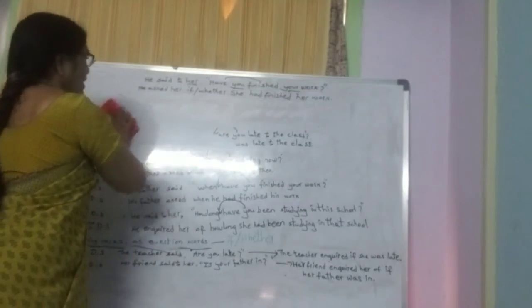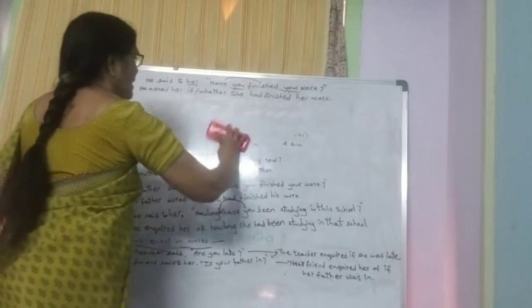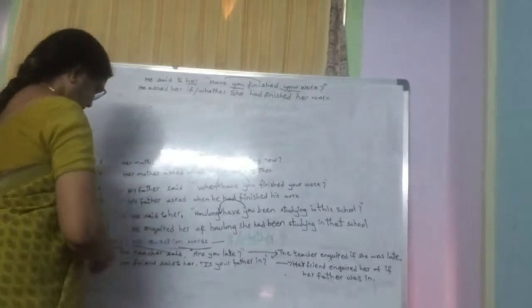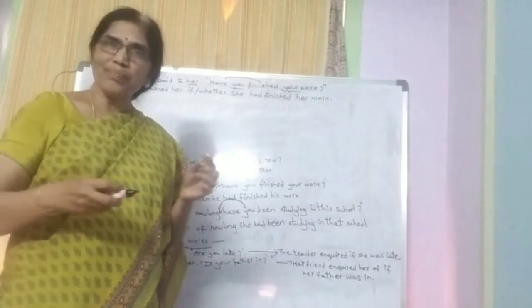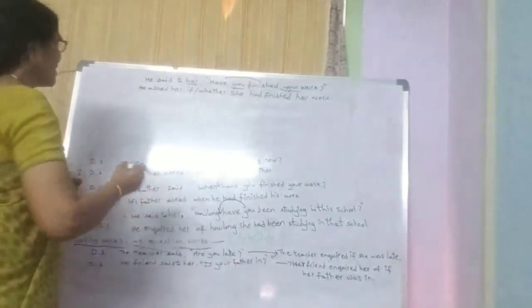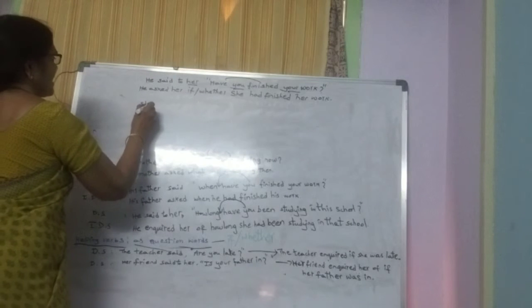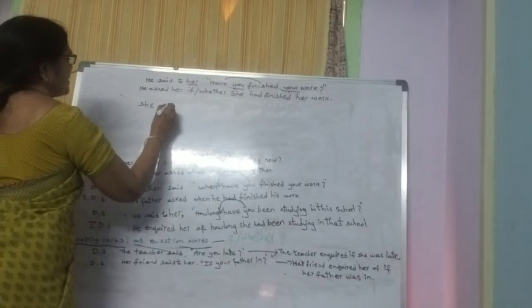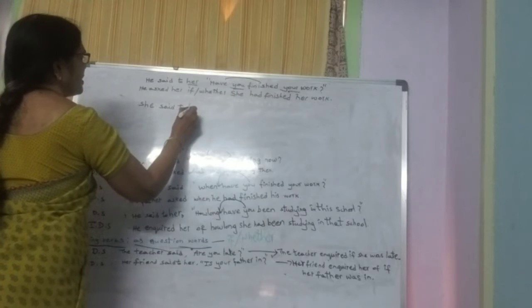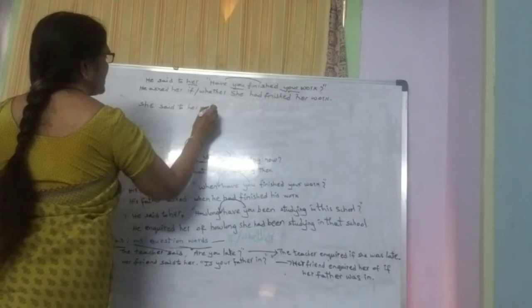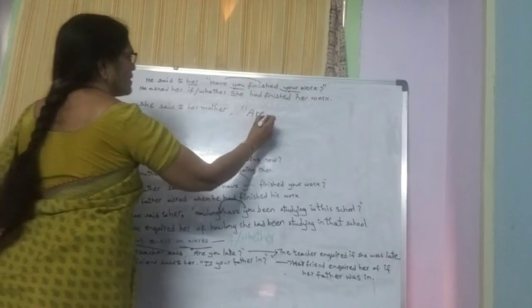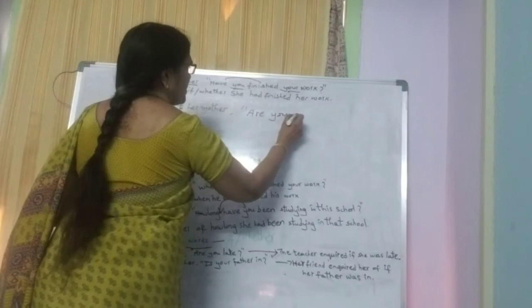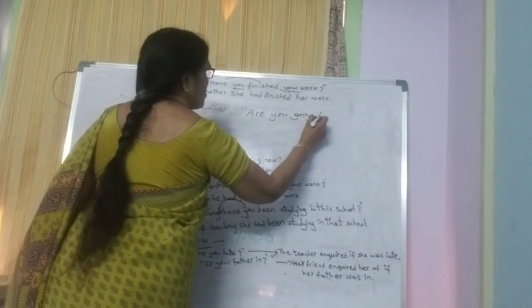Now, okay, children, is it clear to you? Let us revise all these examples once again. Shall we write one more sentence in present continuous using a helping verb? Come on, try to tell me. She said to her mother, "Are you going to market?"